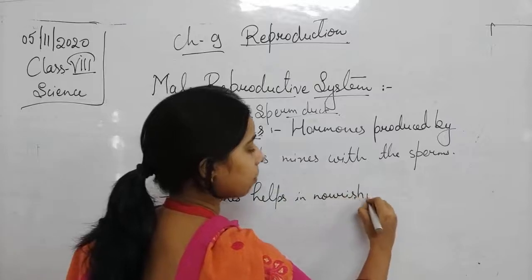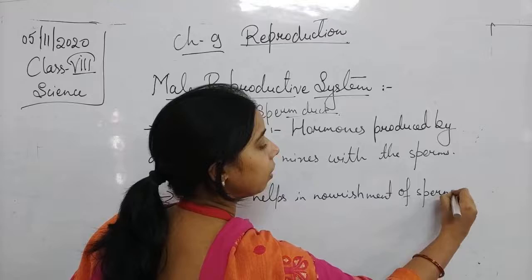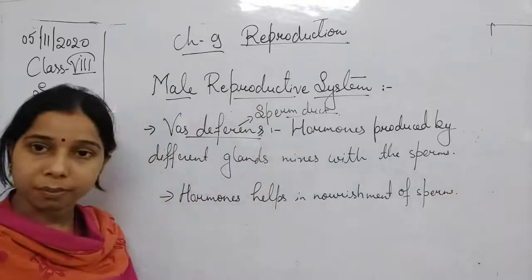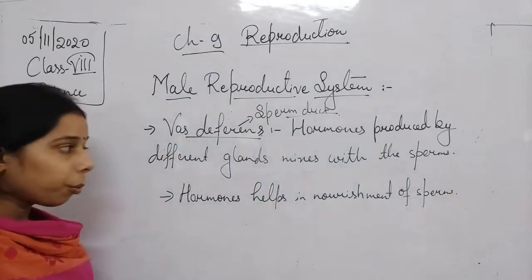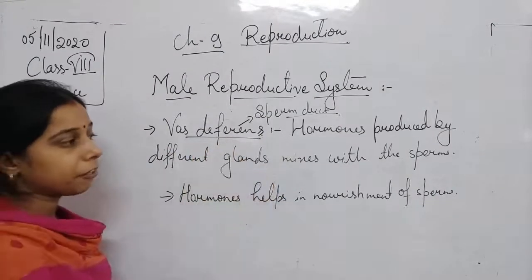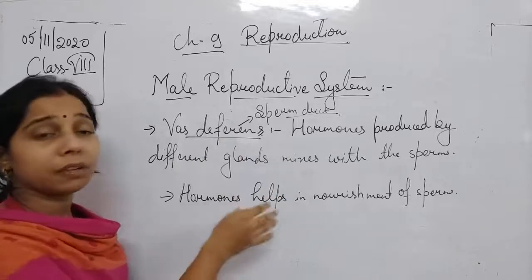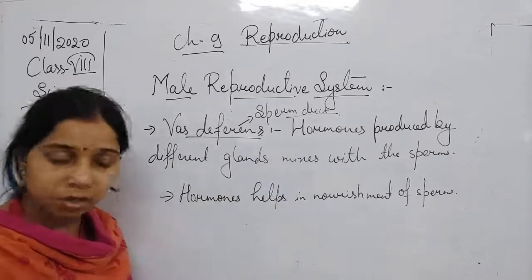Nourishment of sperm. So it helps in providing nourishment to the sperms. Okay, so the hormones released by different glands mix with the sperms. These hormones help in giving nutrition and nourishment to the sperm.